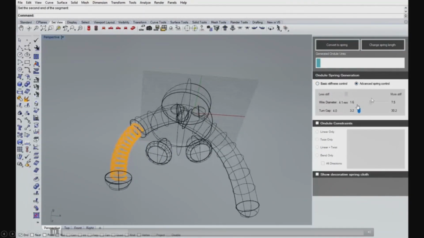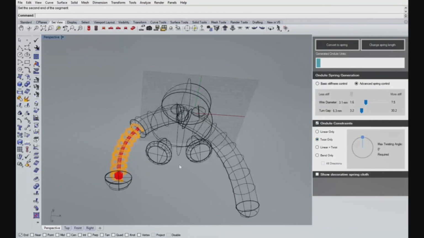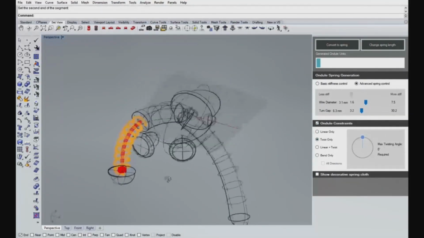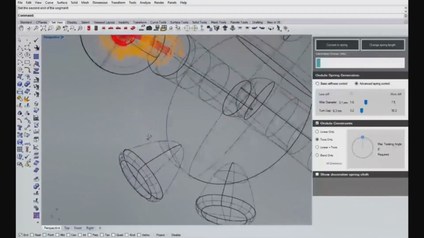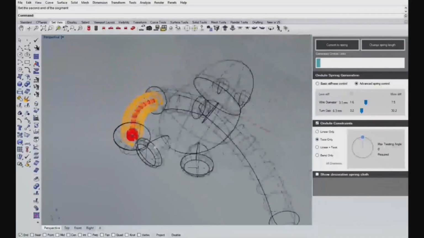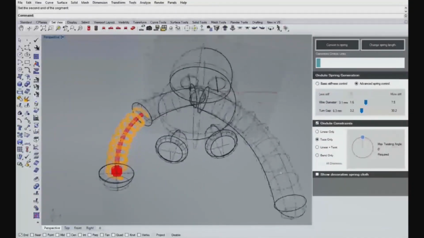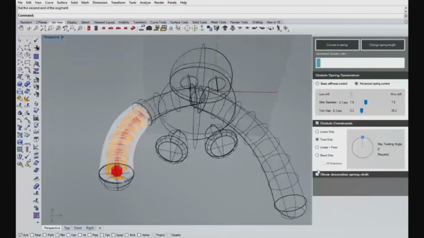Like the user can change the stiffness of the spring and also precisely control the wire diameter and the turn gap, as I said before. And also the user can add different constraint joints. And the good thing of this design is that you can integrate a lot of different parts into one design. For example, we already finished one arm, and then we can move on to another arm and change the design.